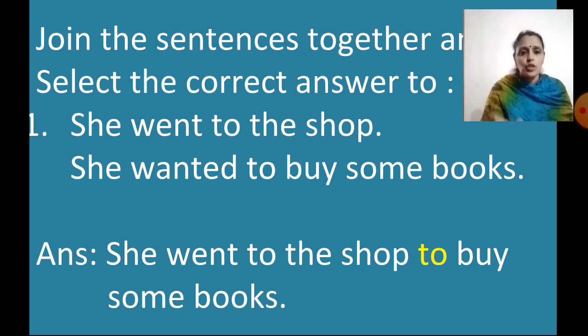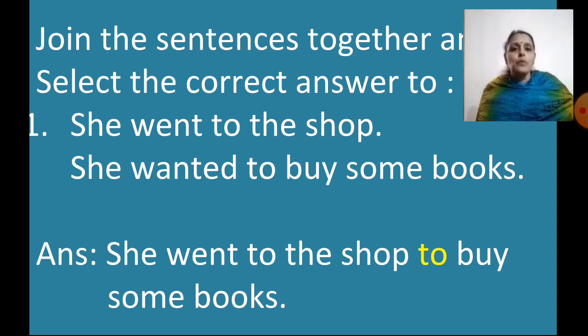She went to the shop. Why did she go to the shop? To buy some books. So what is the word I'll add here? TO, and then I will write buy some books. She went to the shop to buy some books. So children, in the exam, these sentences will be given and you just have to select the correct word that is used to join the two sentences.